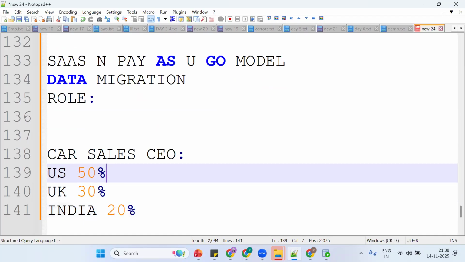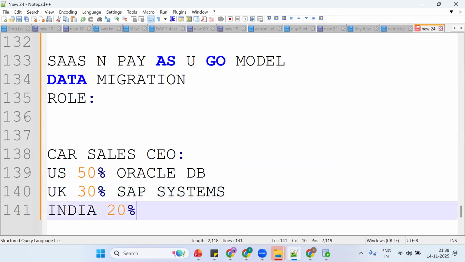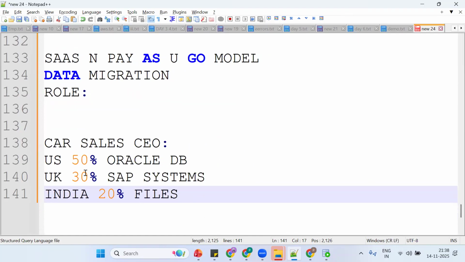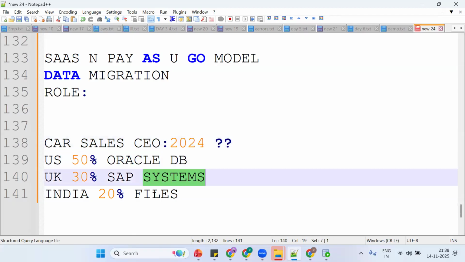But my data is in an Oracle database, SAP HANA, SAP systems, and a file system. Now the CEO is asking: in 2024, how many cars have I sold?